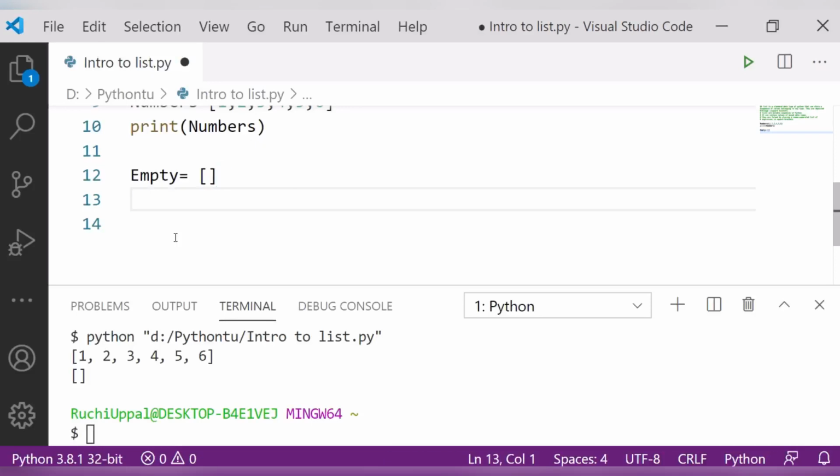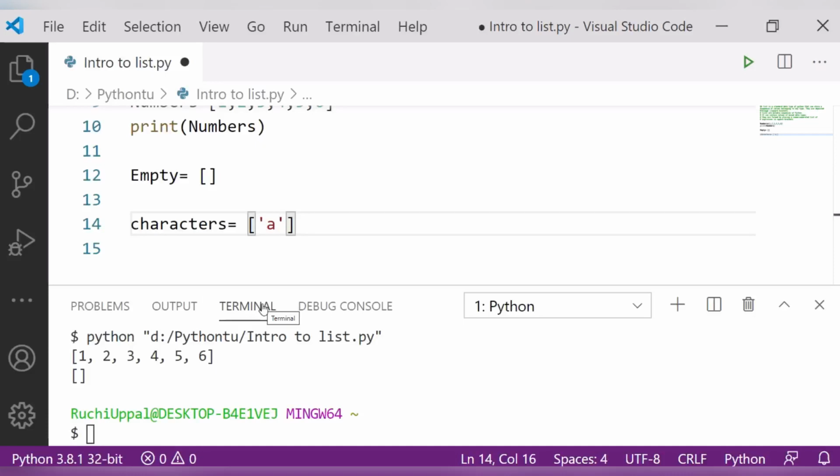Next, let's see, suppose I have a list of characters. So how to do that? I will write here characters only. You can save it in single quotes: A, then B, then C. So let's print the characters now.